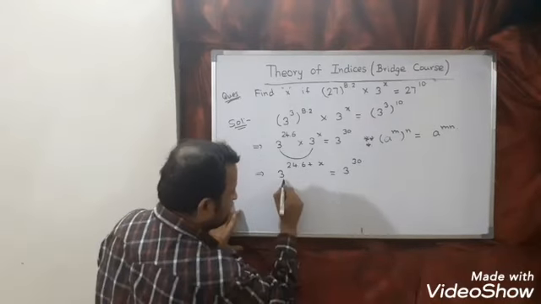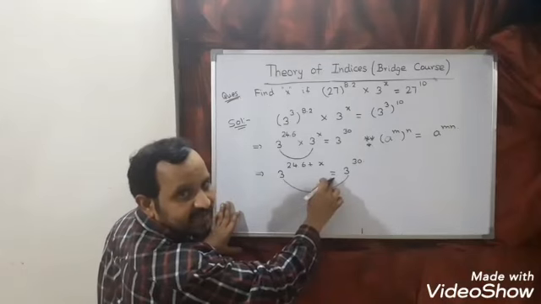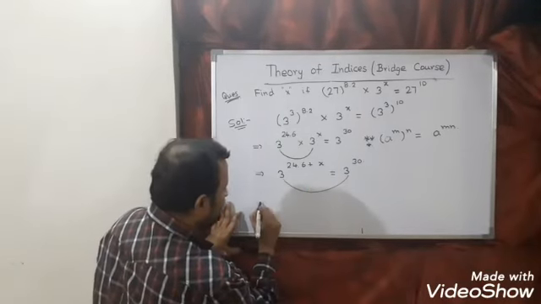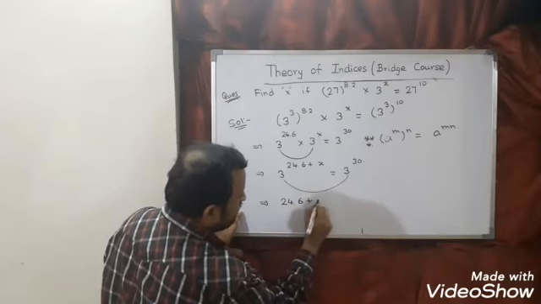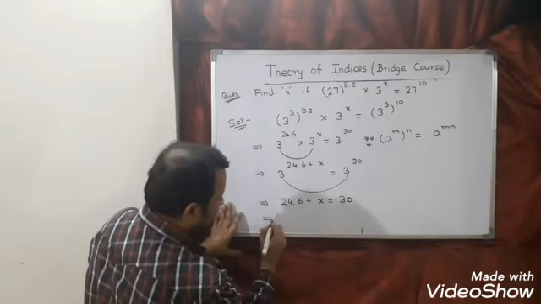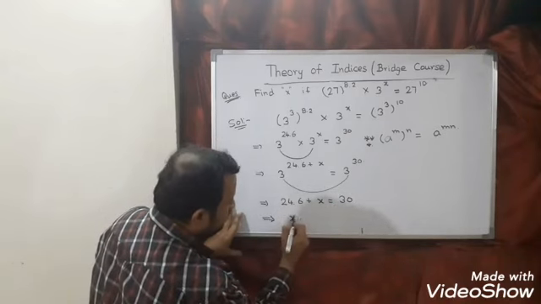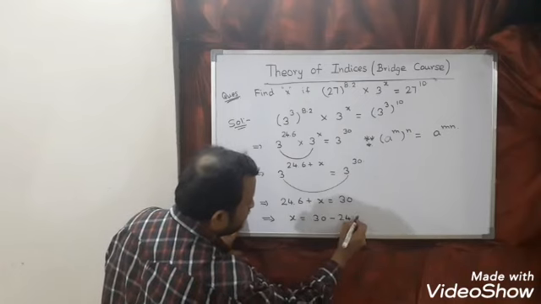Again one law is there. Base is same and equal sign comes, we have to equate the powers. So this we can write as 24.6 plus x is equal to 30. Now solve this. X is equal to 30 minus 24.6.